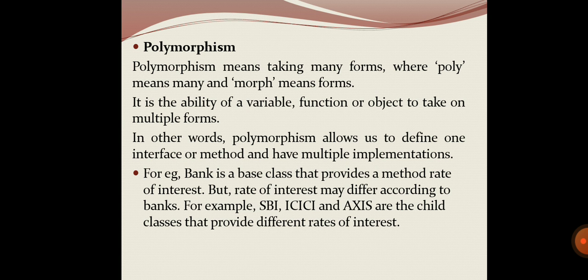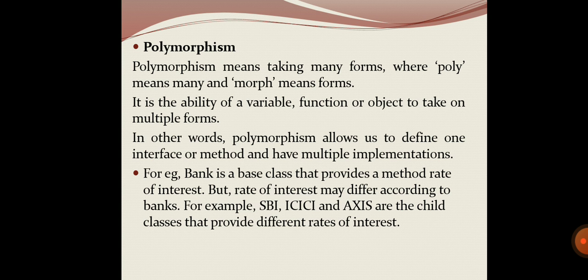Bank is the main method, and it handles a rate of interest, but the same logic can be used for SBI, ICICI and Axis Bank, where the rate of interest may vary. So the data may vary, but the code is single. That is what is called polymorphism.